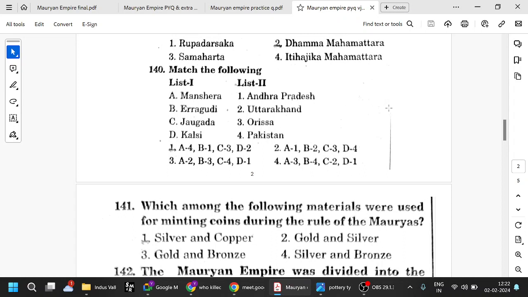Okay, we've seen Manshera, Kalsi, Erragudi. Erragudi is mostly Andhra Pradesh, you can say from the name. Erragudi is Andhra Pradesh, and Manshera is Pakistan. We've seen something regarding Manshera already. Jaugada is Orissa, again from the name itself, you can make out. Khalsi is Uttarakhand. So try to remember these things. Manshera is in Pakistan. Erragudi, they are all inscriptions. Erragudi is in Andhra Pradesh. Jaugada is in Orissa. Khalsi is in Uttarakhand.